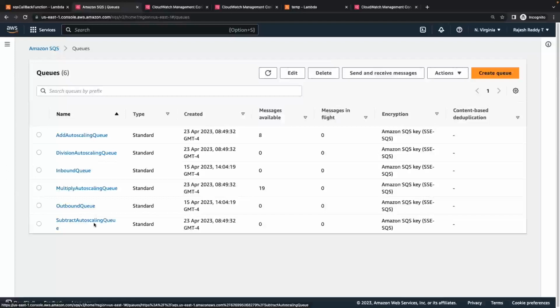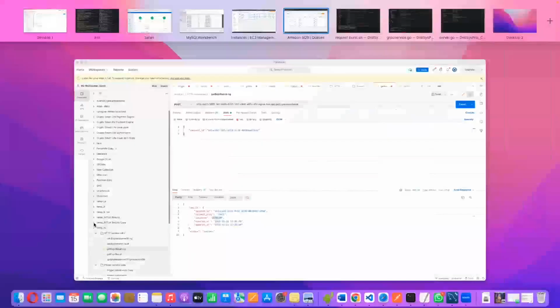So the scheduler checks the auto scaling queues before assigning it to the particular pods. If the number of requests is more, the auto scaling queue messages will be more for the respective functionalities. The scheduler will then trigger the update deployment route that has been exposed by the cluster service to increase the number of pods for that functionality, and then assigns the request to the particular functional pods. This is how the auto scaling queues are helping out in the auto scaling procedure.